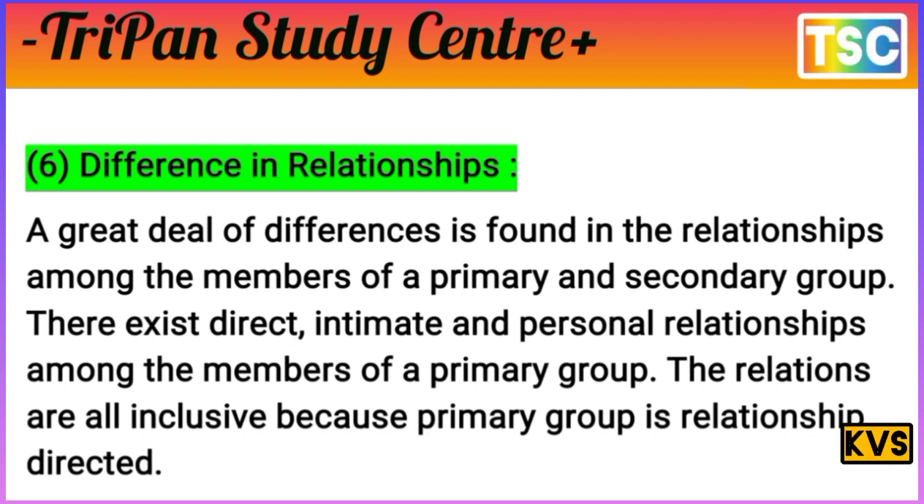Difference in relationship. A great deal of difference is found in the relationships among the members of primary and secondary groups. There exist direct, intimate and personal relationships among the members of a primary group. The relations are all inclusive because a primary group is a direct relationship.